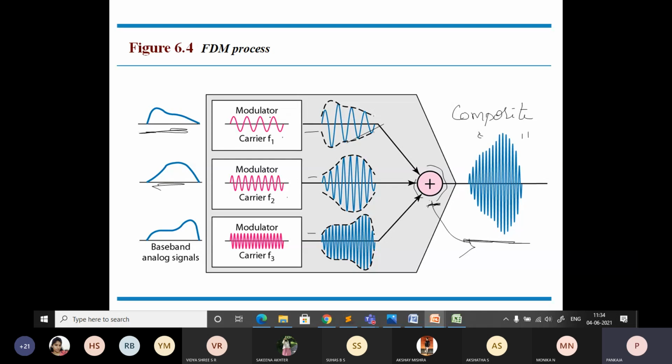Then only you get the final signal element that is delivered to the specific device. Whatever carrier frequency was used will be separated.